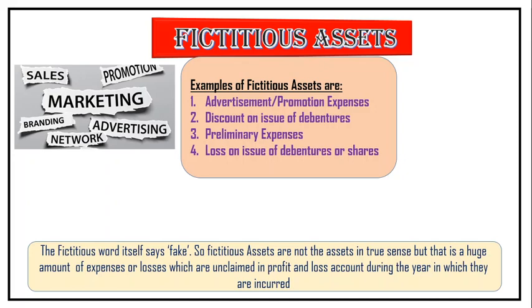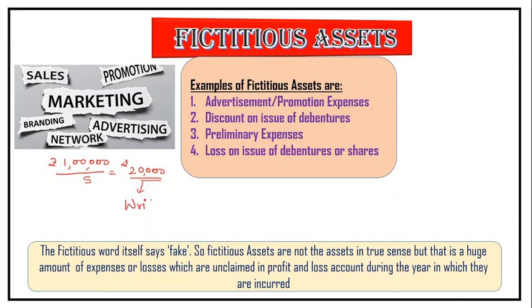For example, a visual advertisement of a product runs for a long time, so it's not meant for 1 year. If you know that you are going to divide it over 5 years, suppose 1 lakh rupees is the advertisement expense. It's not 1 lakh exactly, it may go as high as 1 crore rupees. So you divide it by 5, for 5 years. Every year, instead of showing 1 lakh in 1 year, 20,000 is written off.